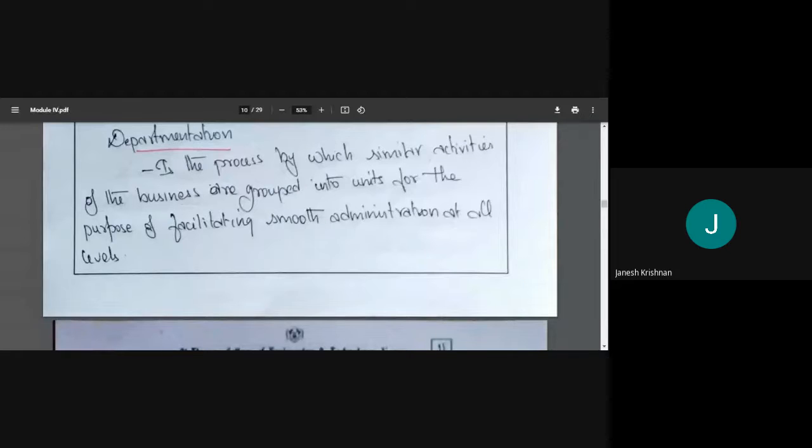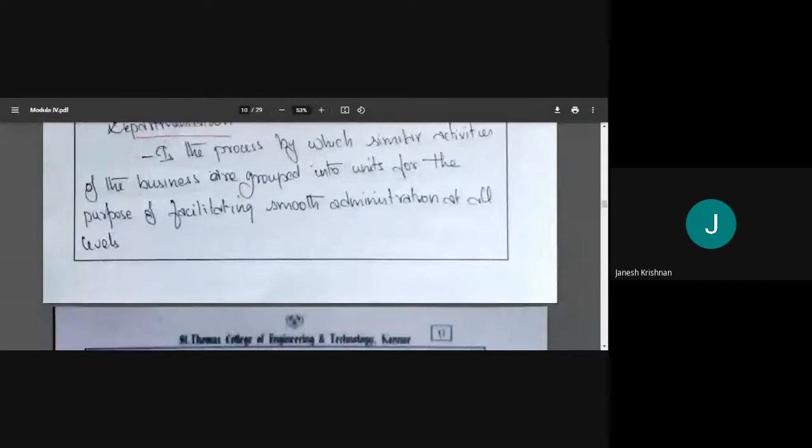So all these things are related to marketing. We'll put all these things together into one single unit, and that is departmentation. And why do we do this? Because we need to facilitate smooth administration at all levels. So, for administrative purposes.